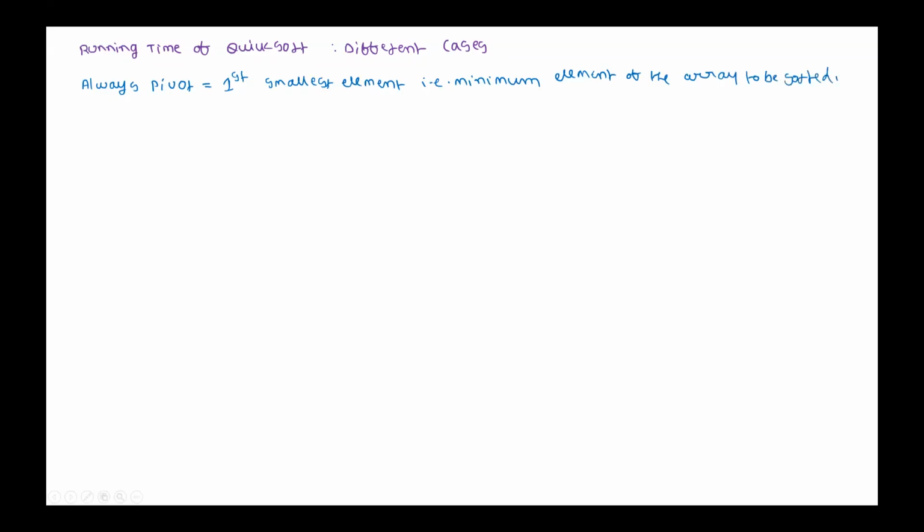Is that okay? Always the pivot is the minimum element of the array to be sorted.